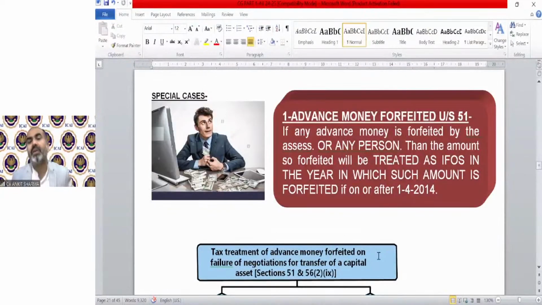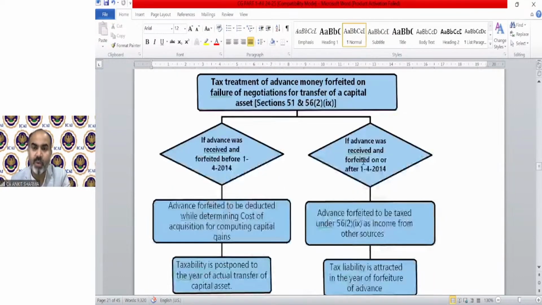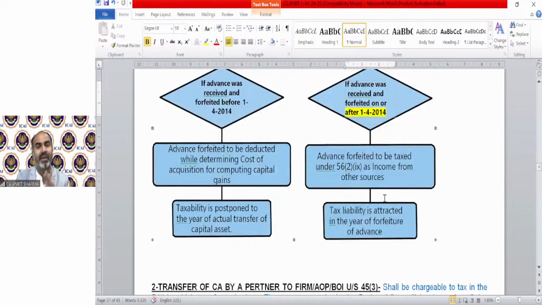Now the new case: before 1/4/2014 and after 1/4/2014, if any amount has been forfeited against any asset, then there is no treatment in the capital gain head. Before 1/4/14, there was treatment under capital gain head. We do not need to discuss it. We are just focusing on the provision which is now applicable on or after 1/4/2014. So if there is any amount forfeited on any capital asset on or after 1/4/2014, then the amount forfeited is going to be taxable as income from other sources. There is no treatment in the hands of capital gain.